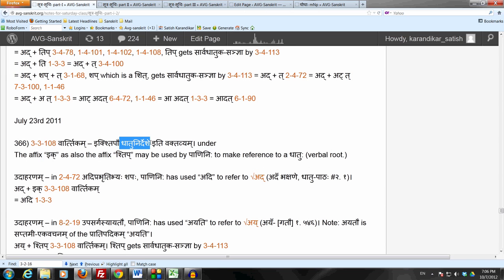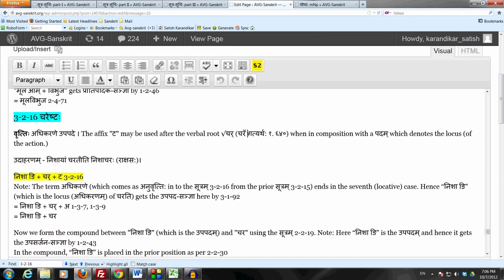This verbal root char is listed as gatyartha in the dhatupatha, but the dhatuvritti also says this verbal root may also be used bhakshanarthe. Charatir bhakshanarthopi. So we can say this dhatu char is used gati bhakshanayoh. It really has two meanings, gati and bhakshana. In those two meanings this verbal root char is used. But right now we're using it in gatyartha only, in the sense of moving, roaming around.